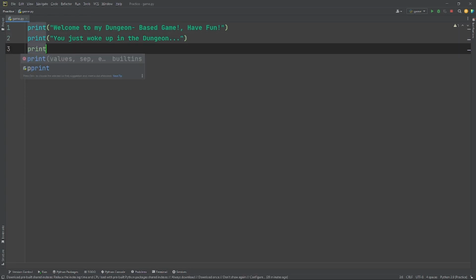Keep using print statements if you wish, because it gives us the setting of the scene. So if someone's playing this game, they know that, okay, this is the situation I'm in.